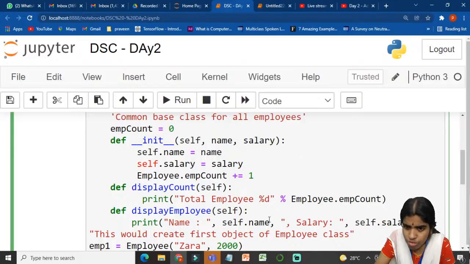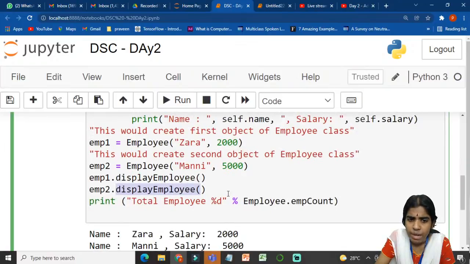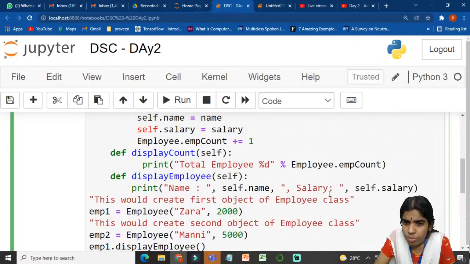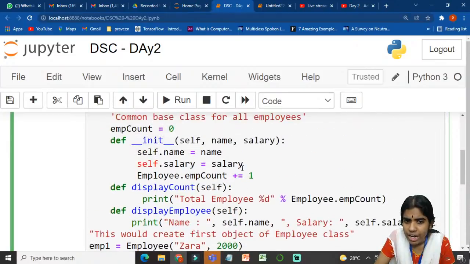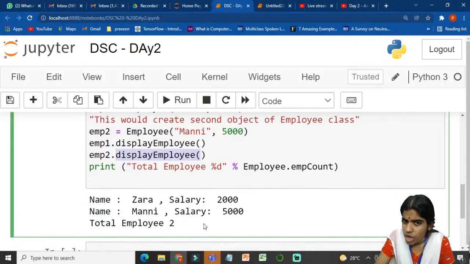self.name denotes the name of an employee and self.salary denotes the salary of an employee. And total employee count: total employee, percentage %d denotes the format specifier. Whenever I want to print in the integer format, I have to go for the %d format specifier. employee.mCount. I am calling this employee count, so it is going to print the number of employees I have added. I am getting this 2 as the output.